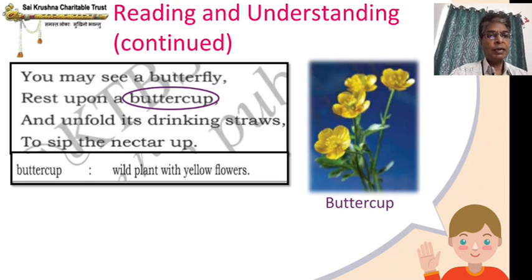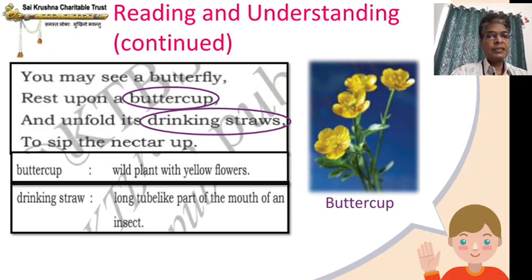This is called a buttercup, where it's normally grown in places where we don't need to water or make it part of agricultural land. It grows on its own and it has got bright yellow flowers. Drinking straws. Drinking straws are long tube-like parts of the mouth of an insect. So every insect will have some sort of, basically, its tongue. So it will be like a tube.